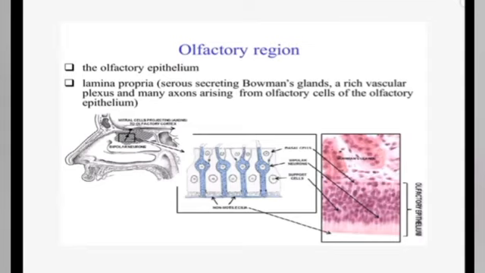The apical dendrites are slender and pass between the sustentacular cells to the mucosal surface, where they terminate in small bulbous enlargements called the olfactory vesicles.